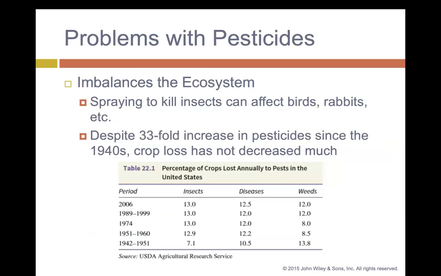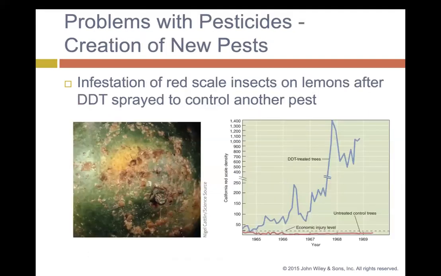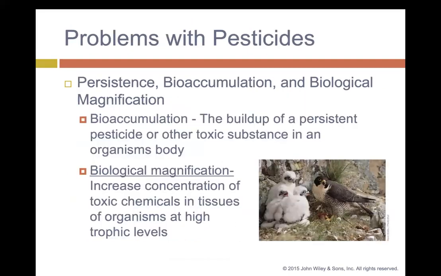There's an imbalance to the ecosystem. Spraying to kill pests can also affect birds, rabbits, etc. And despite the 33-fold increase in pesticides, crop loss has actually not decreased much because pests are gaining resistance. Also, we can get a creation of new pests that are becoming resistant to these pesticides.